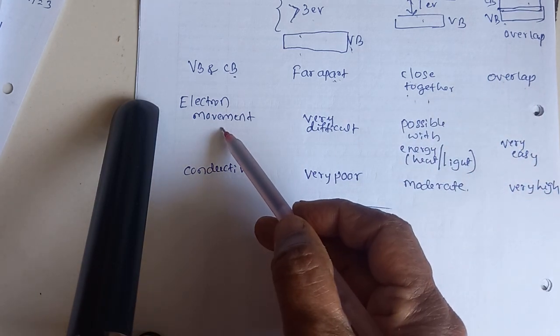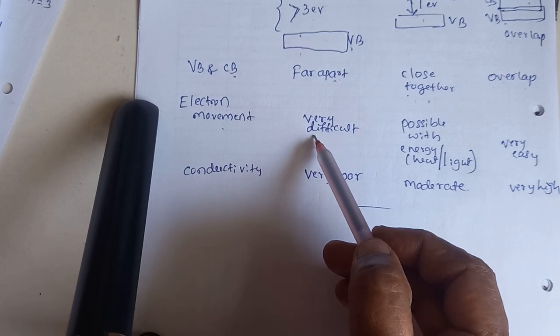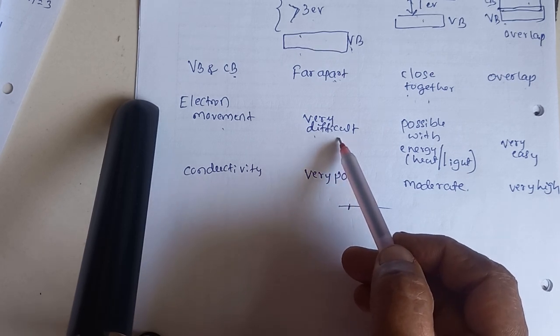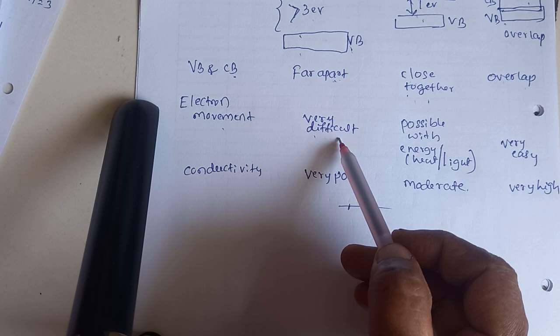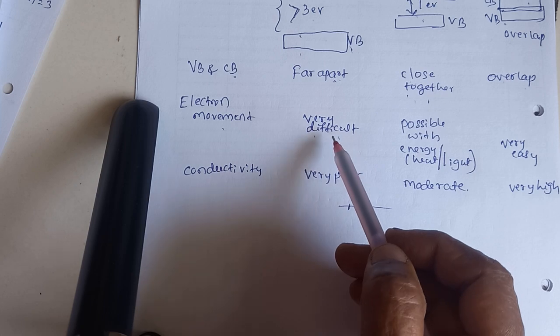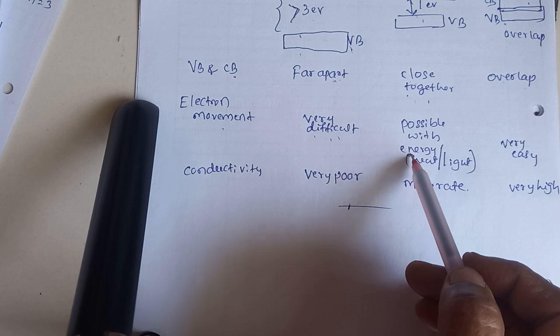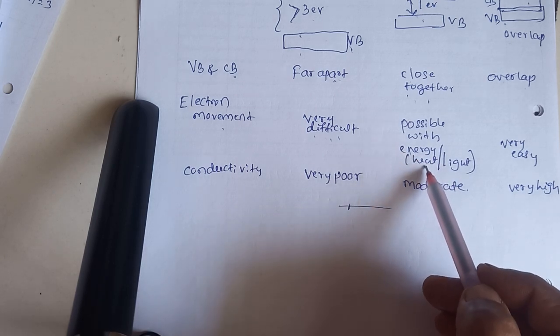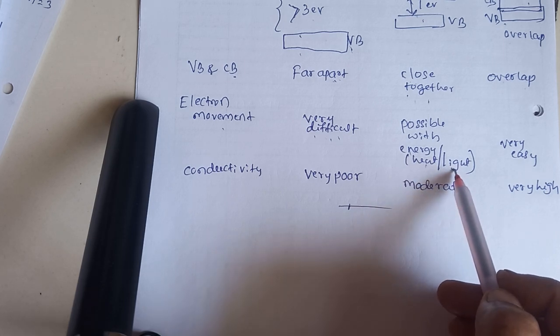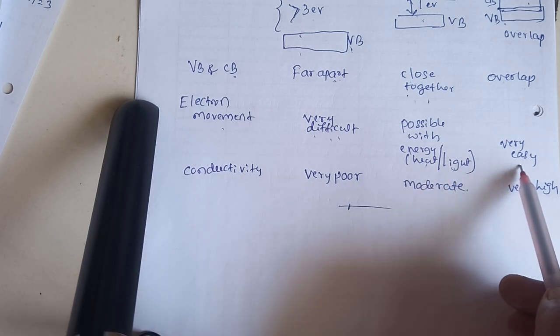Next, electron movement. In insulator, the electron movement is very, very difficult because the electrons from the valency band cannot go to the conduction band for the conductivity. So the electron movement is very difficult because of the large energy gap. In semiconductor, it is possible with the help of some energy. So either heat energy or light energy, if we give to the electron, it can go from valency band to the conduction band. And in conductors, it is very easy for the movement of the electron because there is no energy gap.